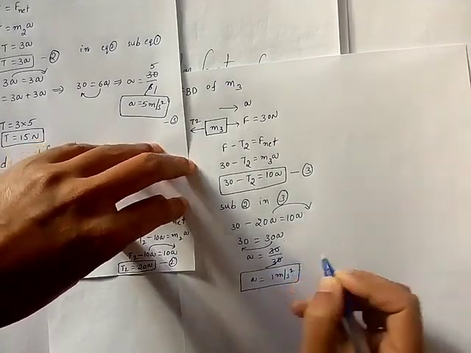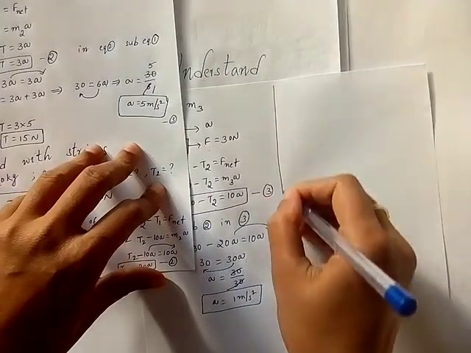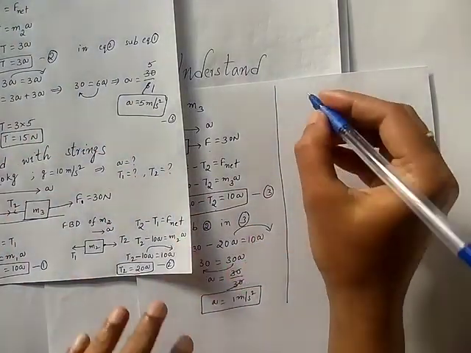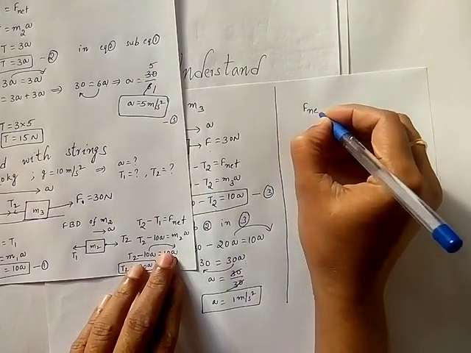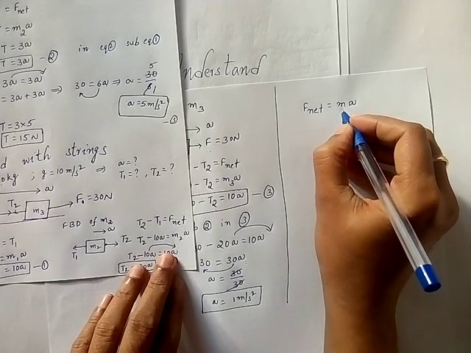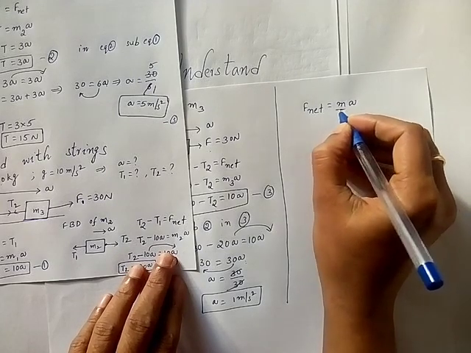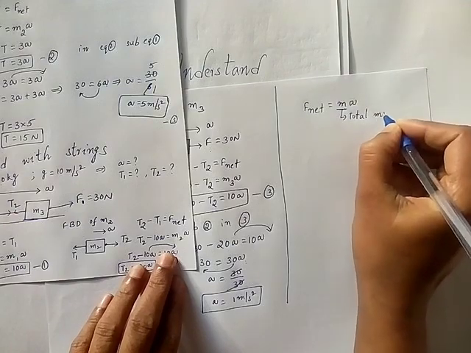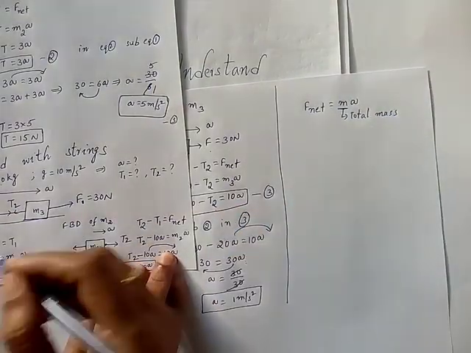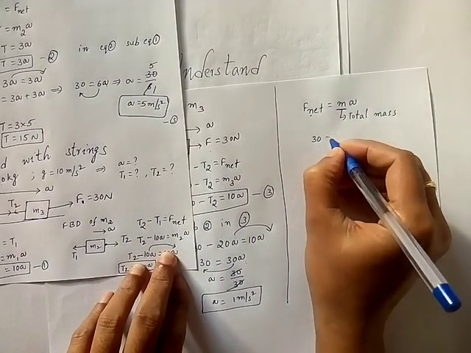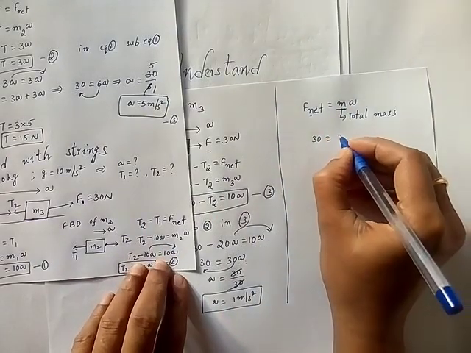So instead of writing from free body diagram, directly also, you know F net is equal to mass into acceleration. So here mass, you have to consider total mass. Okay, so F net you can take external force. So 30 is equal to, what is total mass?